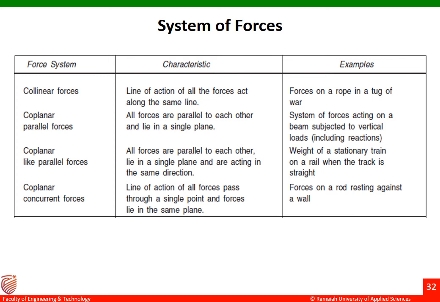So this is the brief explanation of system of forces. You can see to the left hand side, the first column represents the force system, the second column represents the characteristics, and the third column represents the example for such a force system. Let me brief once again. What do you mean by collinear forces? The lines of action of all the forces act along the same line. The example is forces on a rope in a tug of war. Next one is coplanar parallel forces. All forces are parallel to each other and lie in a single plane. And then you can see the example for that force system.